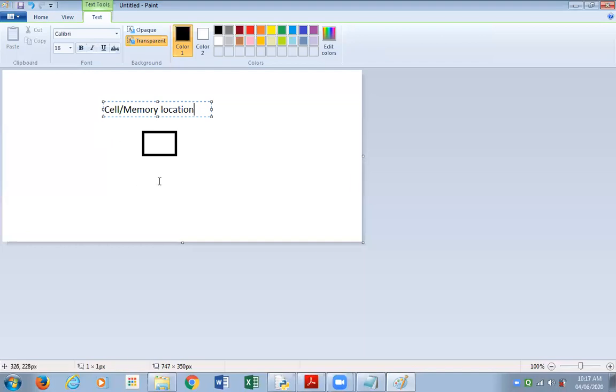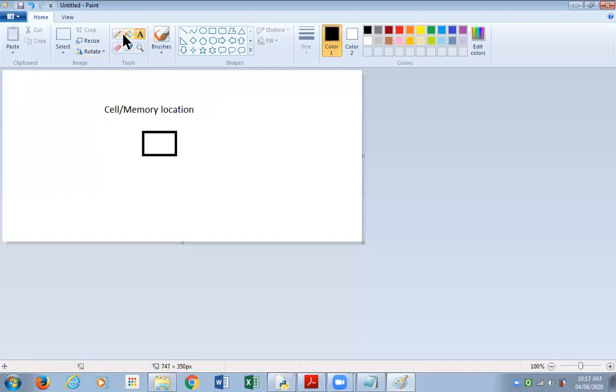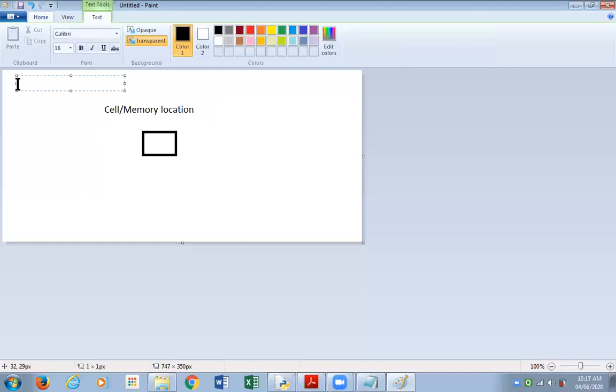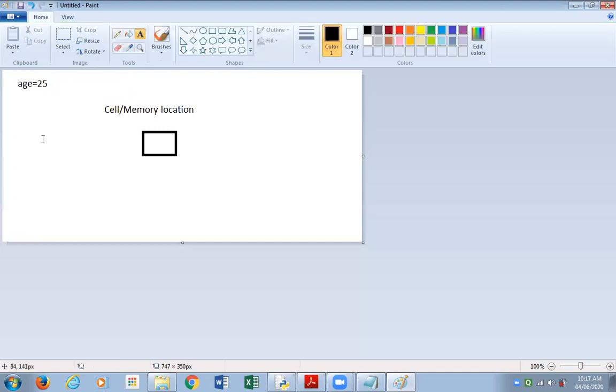Now, in a Python program, say we write a statement age equal to 25. What are we telling Python to do when we write some statement like this, age equal to 25? We are telling Python to store the value 25 in the computer's memory.